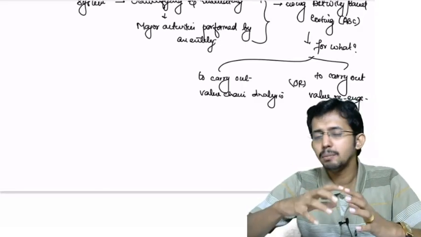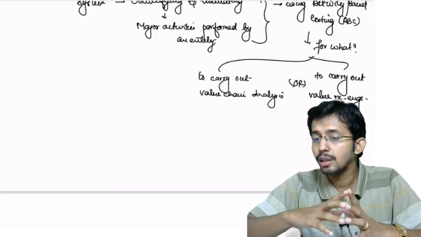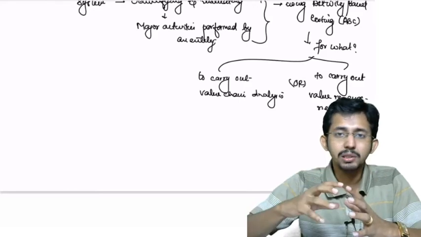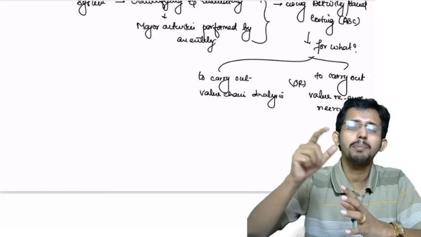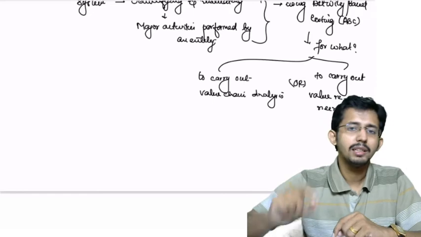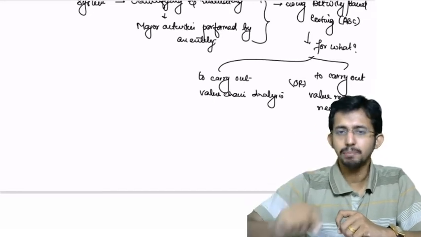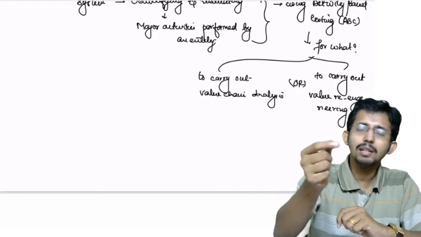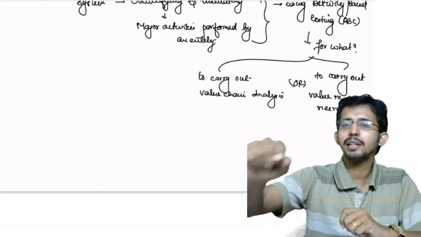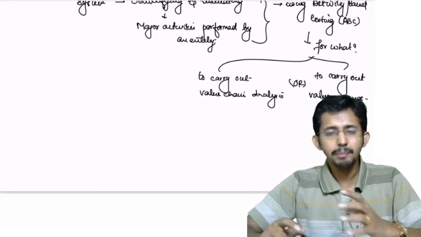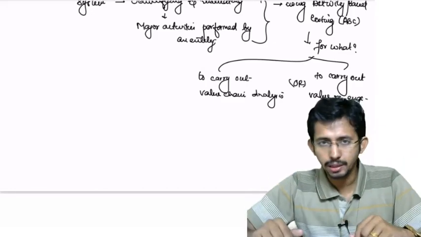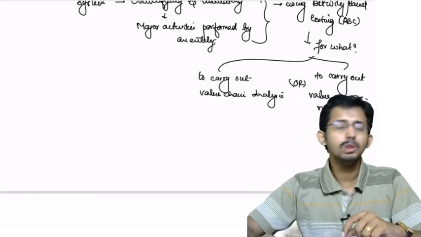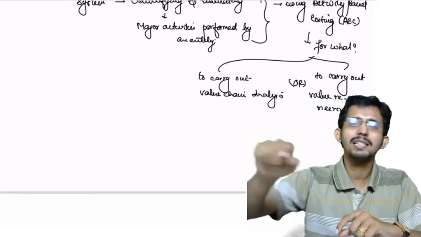So in the modern costing world, we are concerned only about the activity and the cost drivers which drive the cost of that particular activity. If there is a particular activity of machine setup, you need to know what the cost driver for that machine setup is. Maybe the number of setups. Unless you focus on reducing the number of setups, you won't be able to reduce the cost of machine setup.